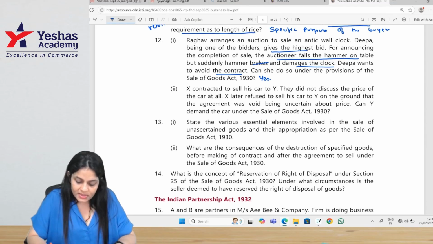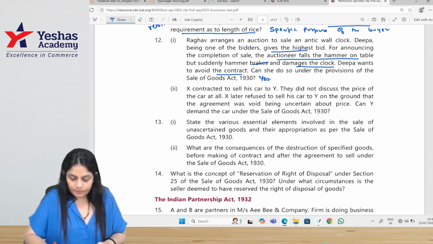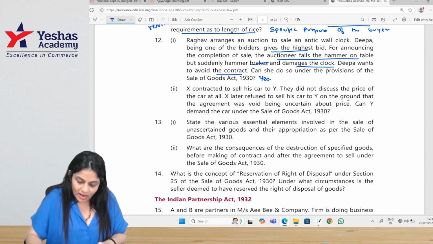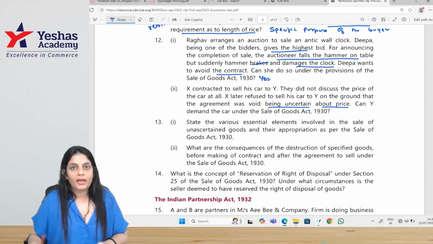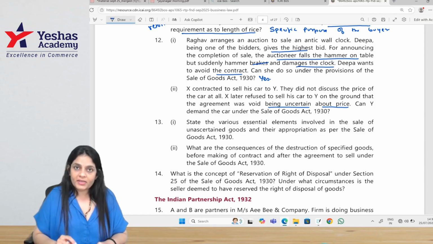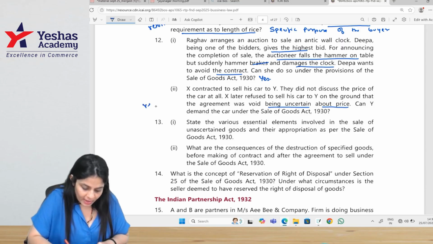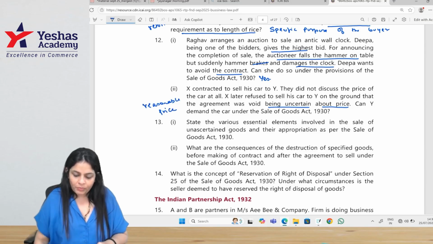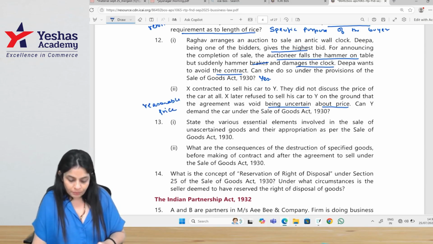X contracted to sell his car to Y. They did not discuss the price of the car at all. X later refused to sell his car to Y on the ground that the agreement was void, being uncertain about the price. Can Y demand the car under the Sale of Goods Act? In Sale of Goods Act, price is essential. However, if the price is not fixed, the contract does not become void. If the price is not fixed, even then the seller will get a reasonable price. The buyer is liable to pay a reasonable price.